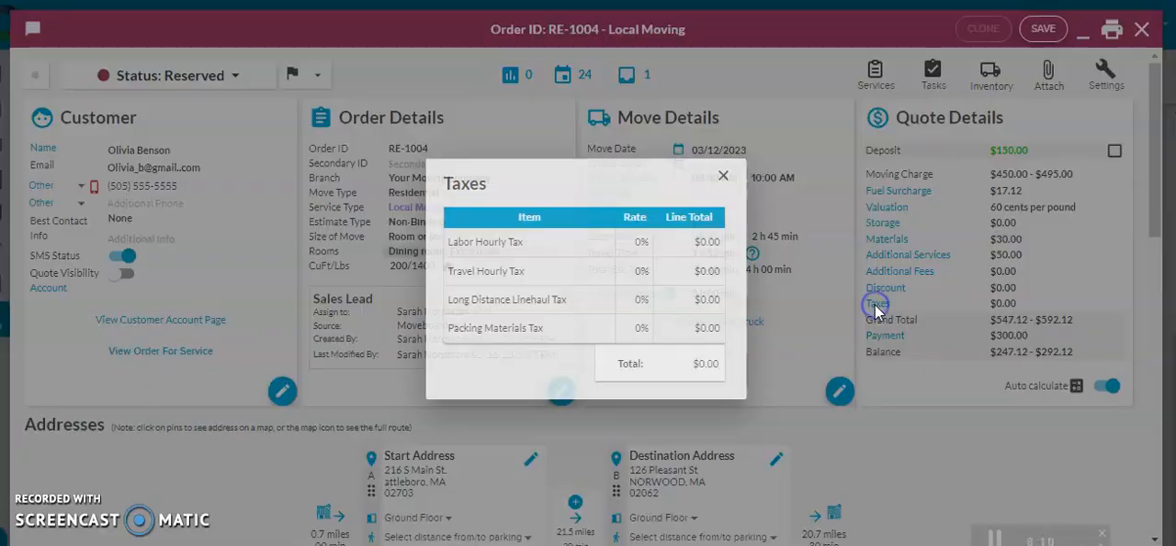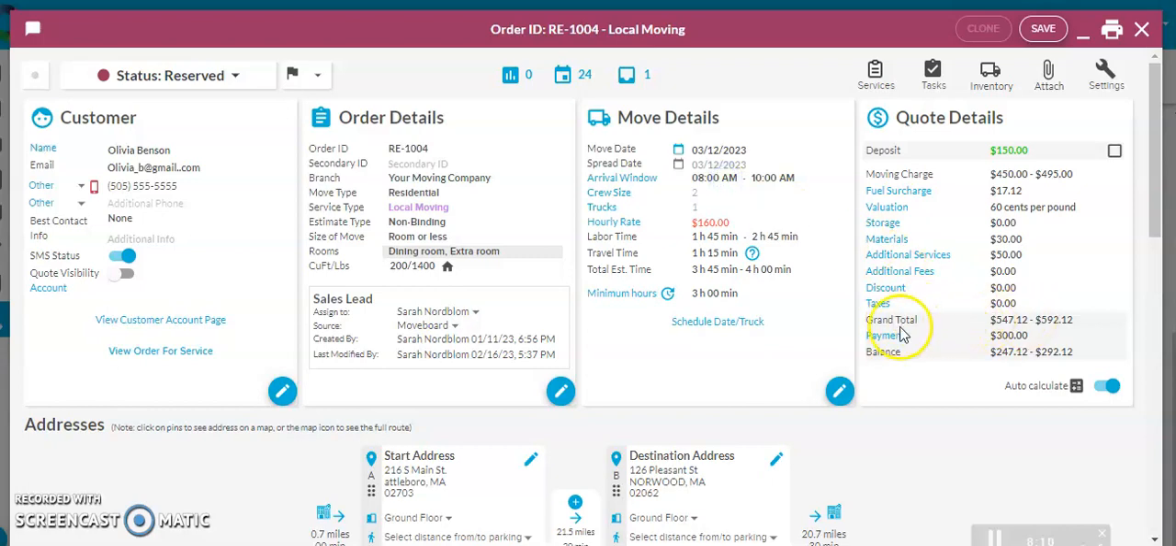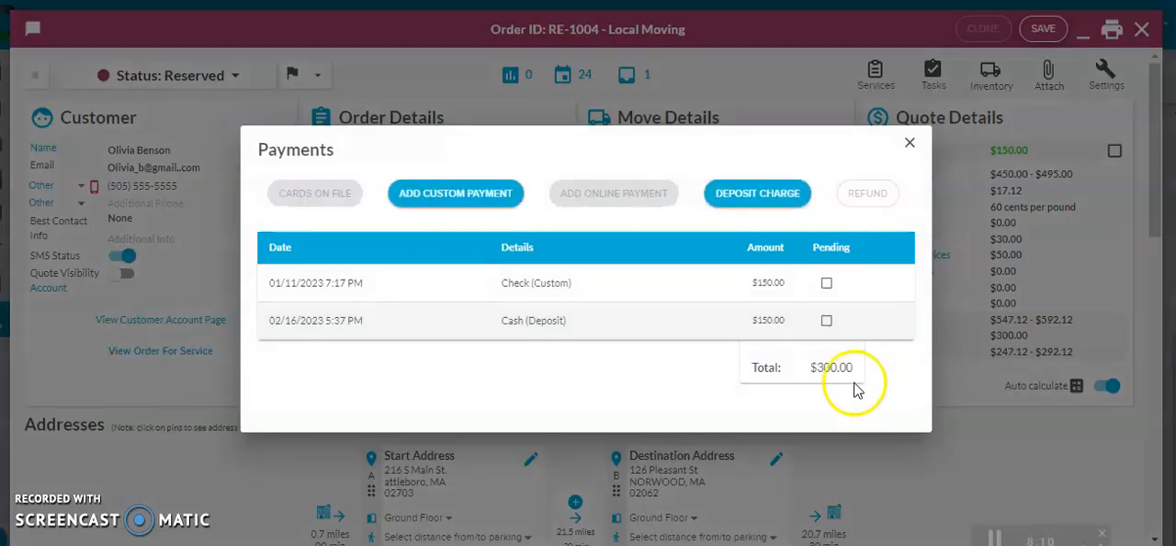Here are your taxes. So if you click, you'll see a breakdown of your taxes if you have taxes set up in the settings. Over here, you'll see your grand total. Here is where you can click to take a payment. If you are taking a payment for a deposit, you're going to want to use the deposit charge button. If you're adding a custom payment over here, just to take it off the total balance, you can do that here. If you're using authorize.net to process payments, you'll be able to add a credit card right here by using add online payment. And here's where you can add a new card on file.